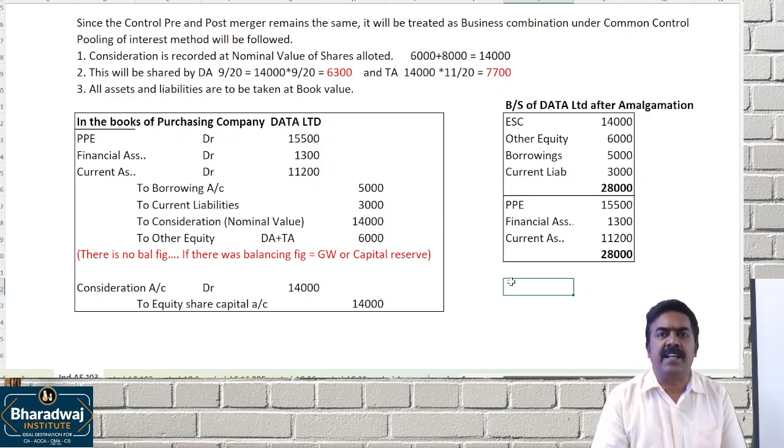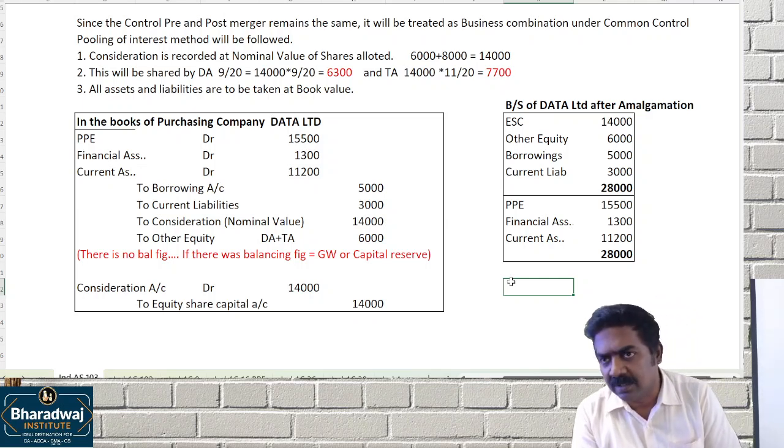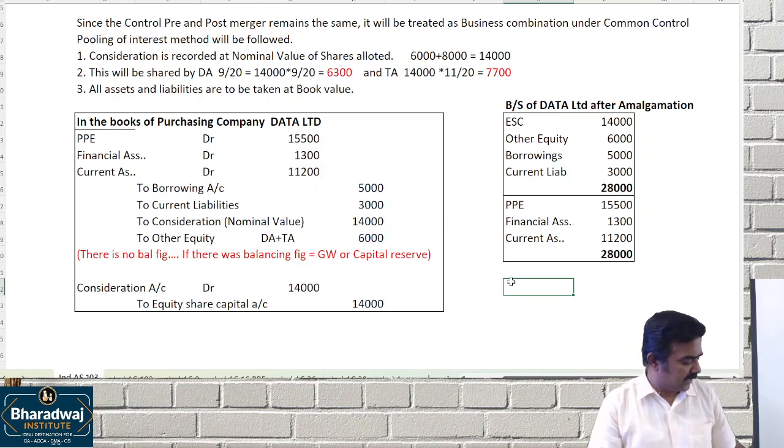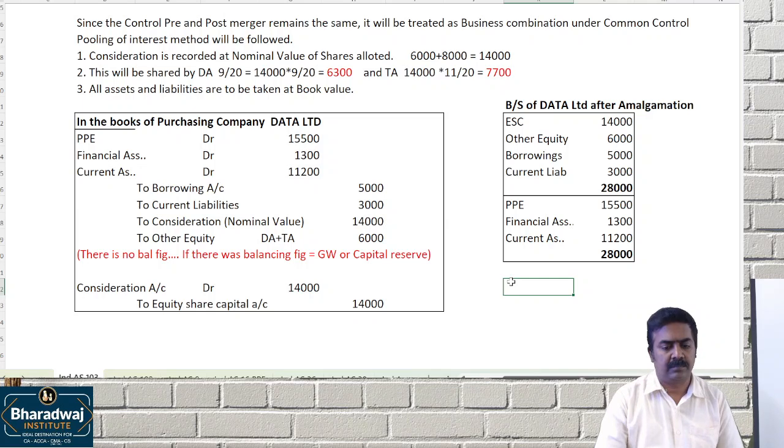In the books of the selling company, the journal entry is easy. In the books of the selling company, which account will we prepare? The realization account. We'll do that. I request you to take it up.